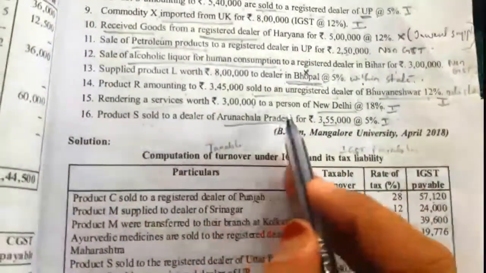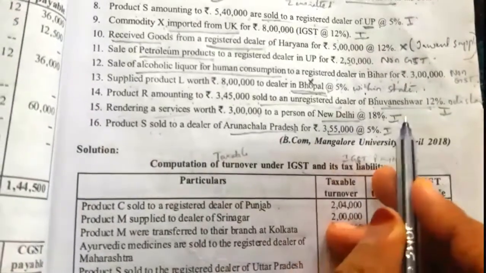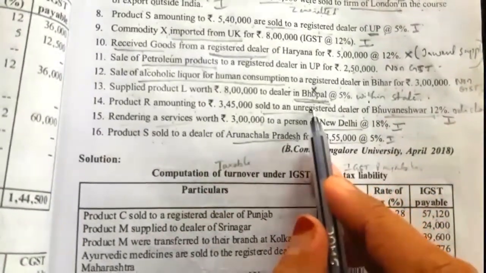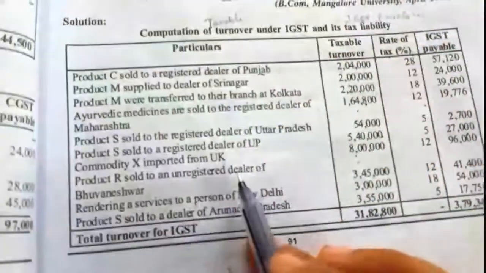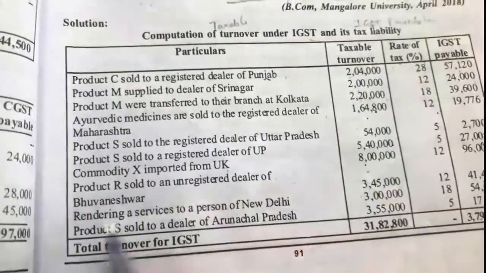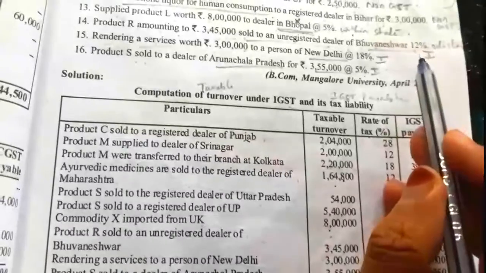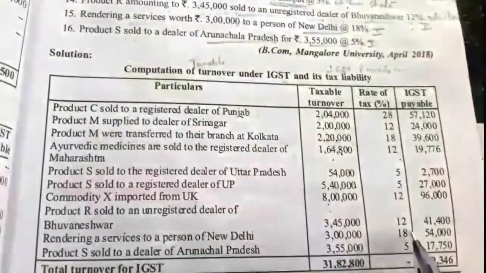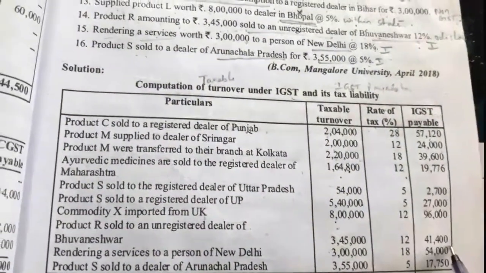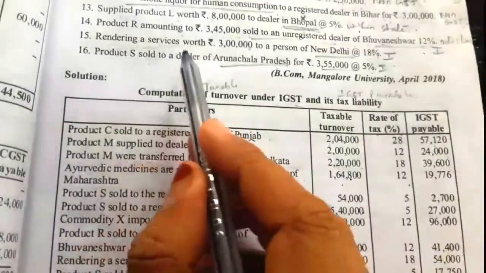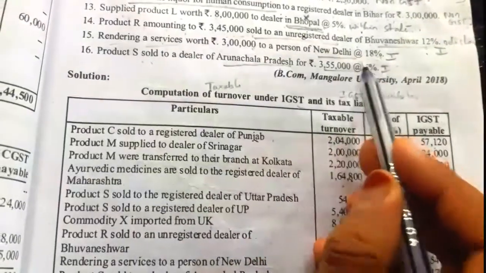Next, product R sold to an unregistered dealer of Bhubaneswar. This one we have to take. The value is 3,45,000 into 12% is equal to 41,400. Next, rendering services worth 3 lakh to a person in New Delhi.